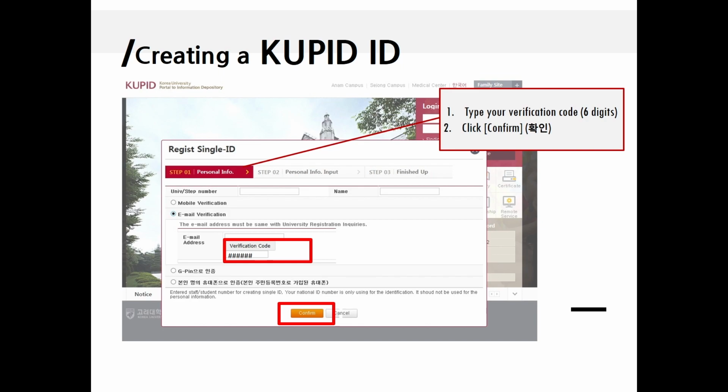Some of you might have had a pop-up message saying that your information is not available. First, please check if you have written your name exactly and the right email address. If it still does not work, please change the portal to the Korean language and then try once more.